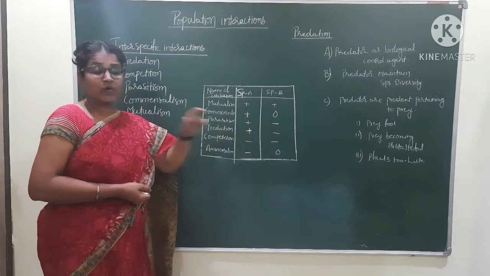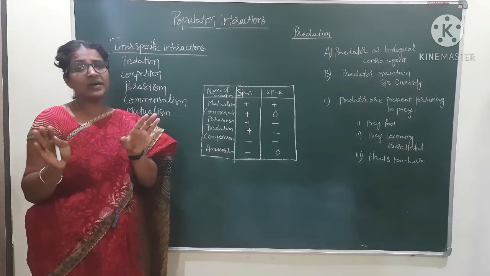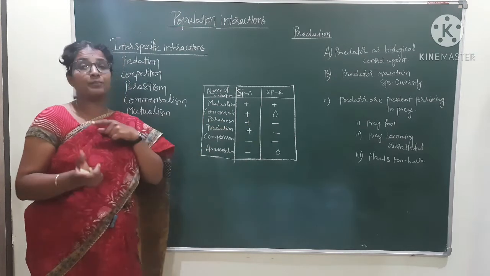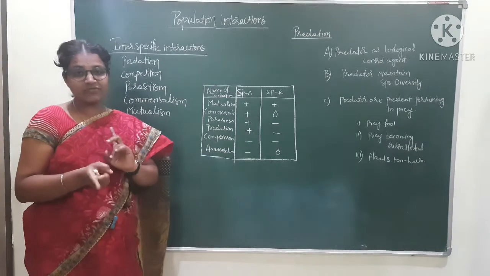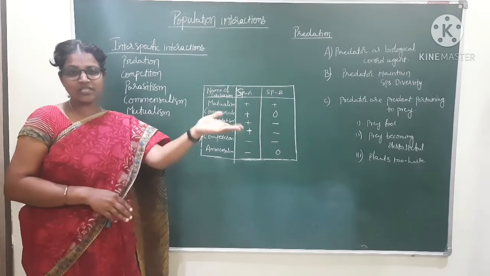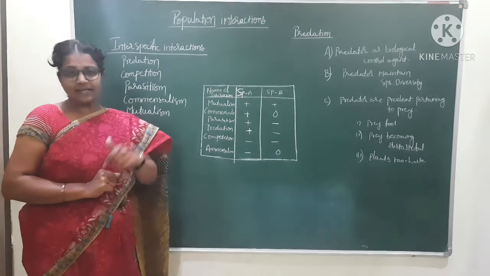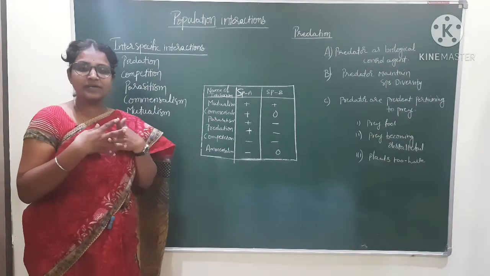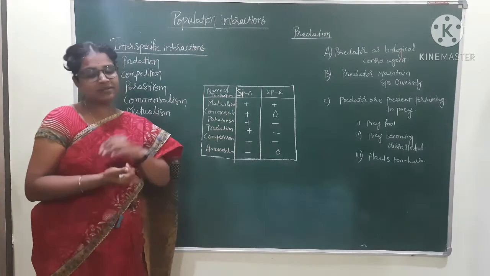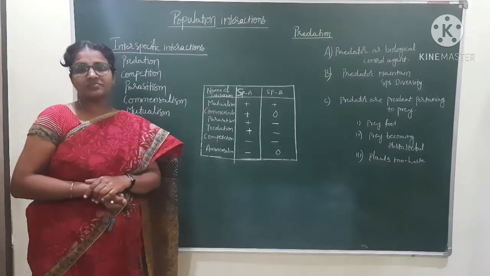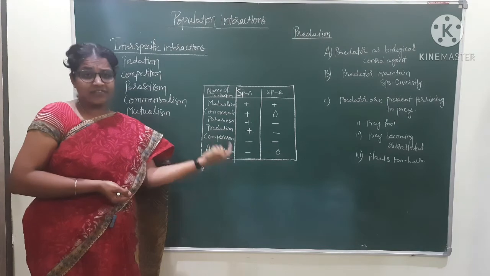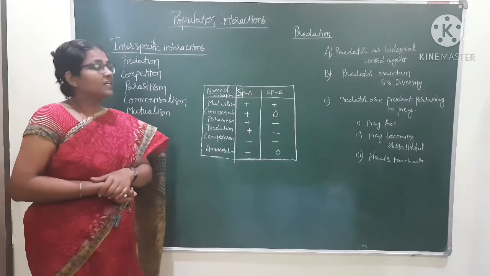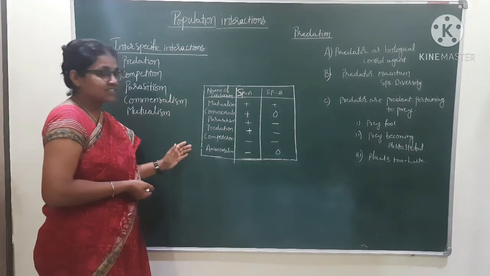In commensalism, one is benefited, the other has neither benefit nor harm. Parasitism, one is benefited, the other gets harm. Predation, one is benefited, and as all of you know, the tiger depends on the deer for its food. The tiger is benefited and the deer is affected. Competition, between the same species or different species, both of them are affected. Amensalism, one is negatively affected, the other has no benefit, no harm. Like that, there are different types of examples.